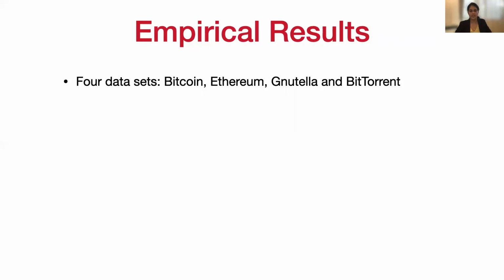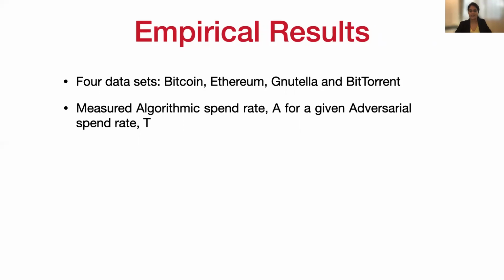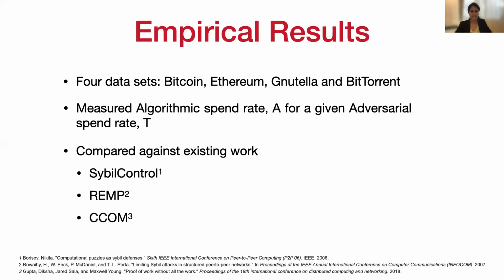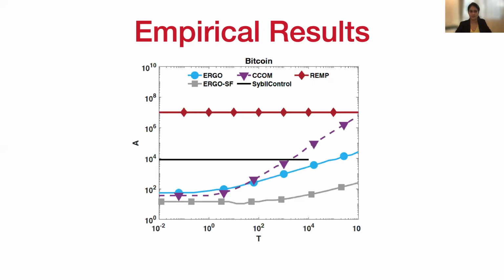We measured the algorithmic spend rate over a range of adversarial spend rates for Ergo and compared them against 3 existing works: SybilControl, which issues system-wide challenges every 5 seconds; REMP, which issues system-wide challenges over fixed intervals based on estimated maximum attack rate; and CCOM, which is Ergo with a 1-difficulty entrance puzzle. This is the empirical result obtained by our algorithm. As can be seen in this plot, Ergo outperforms all 3 existing works.